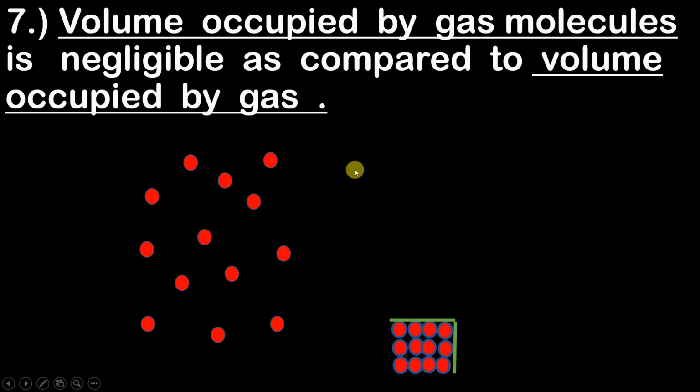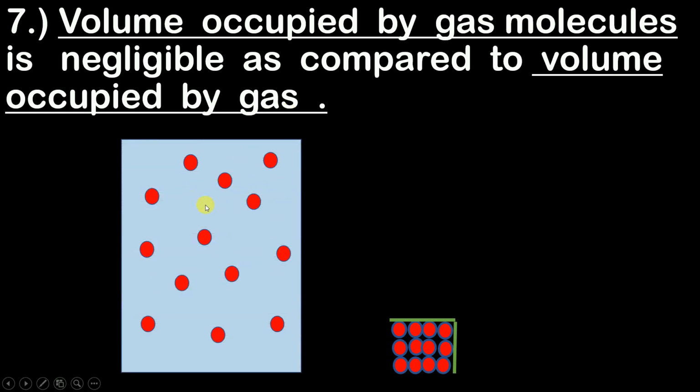Okay, so let's take a container over here and inside this container there are gas molecules. So now can I say that the volume occupied by the gas is nothing but the volume of the container? Am I right? So what is the volume occupied by gas? Volume occupied by gas is nothing but the volume of the container, as we all know that the gas occupies the whole volume in which they are kept.